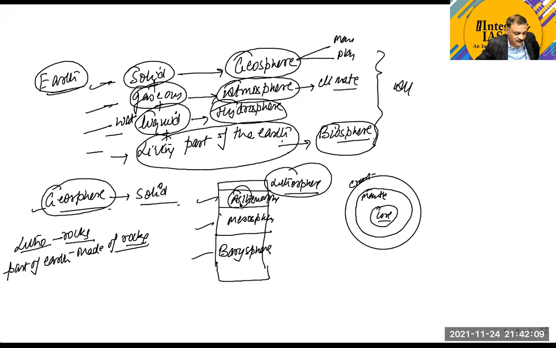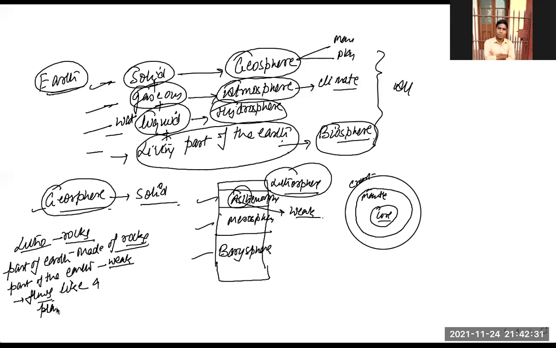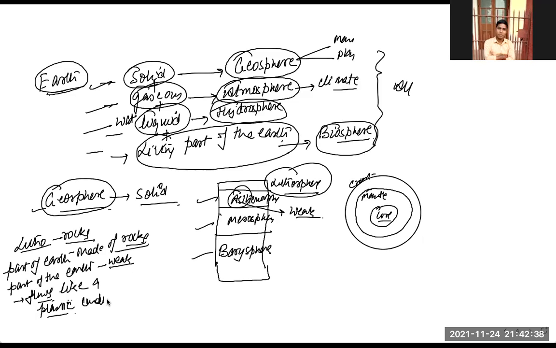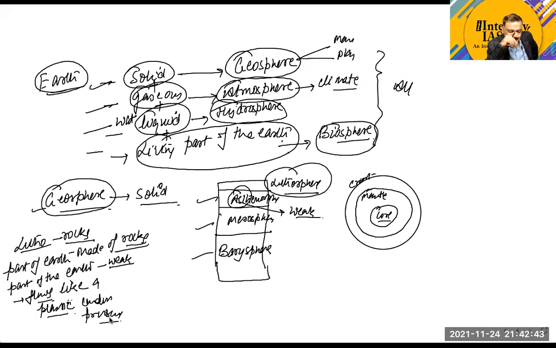And asthenosphere means, astheno means weak, or a part of the earth which is weak. Weak here means which flows like a plastic under pressure. That is called the asthenosphere.